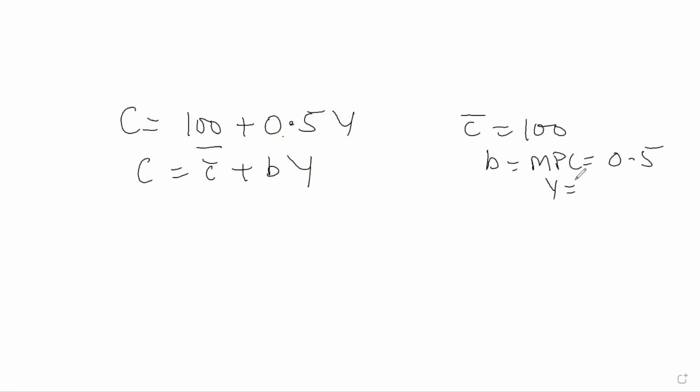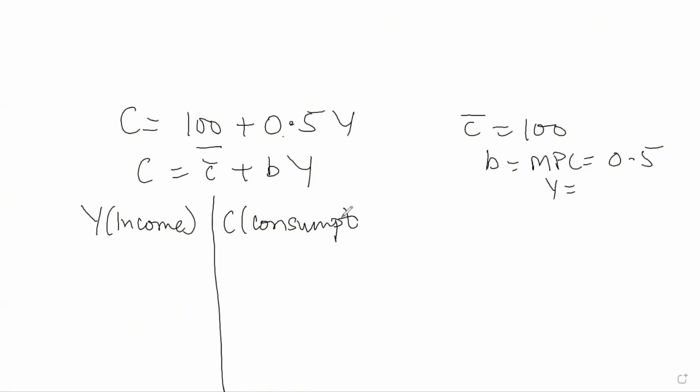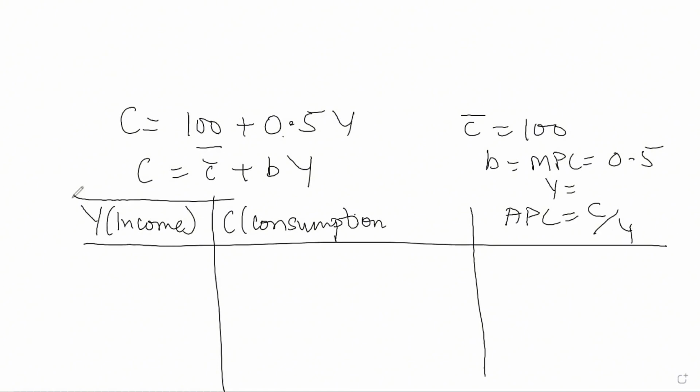With this example, let us take Y, that is income, in one column, in another column we will take C, that is consumption, and in the third column we will take APC, which is C by Y. Using this equation, let us assume first income is 300.